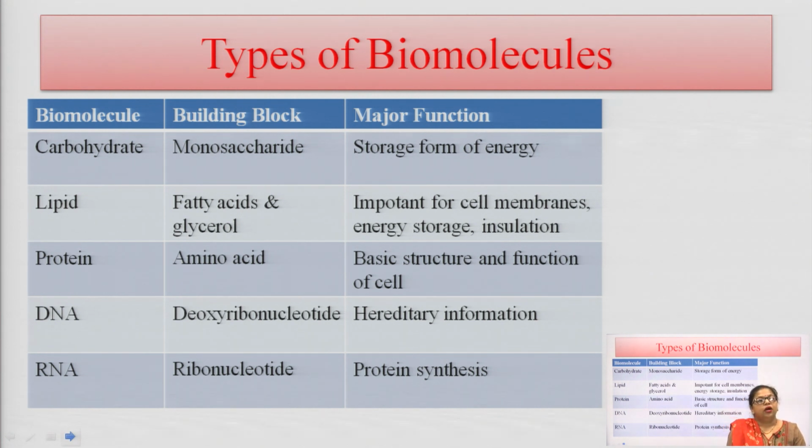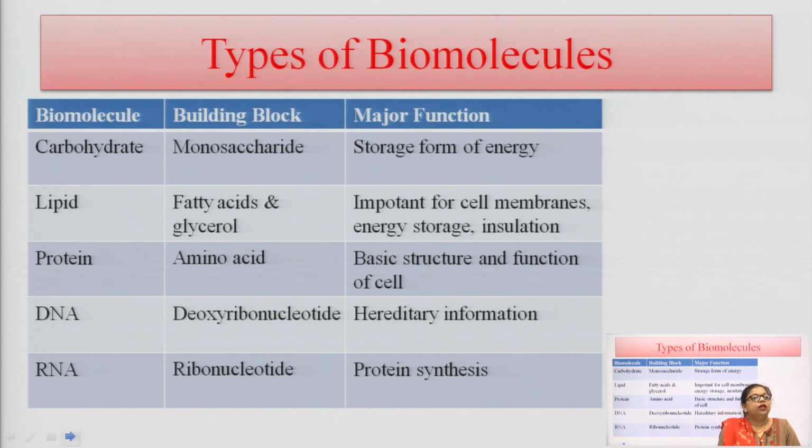The first one is carbohydrate. The monomer unit is monosaccharide, and this is basically the storage form of energy. Carbohydrate is the main substance which gives energy to our body and the main monomer unit is glucose. You all know that glucose is the main substance which gives energy to our body when the food we take in the diet is metabolized in the body and gives energy in the form of ATPs.